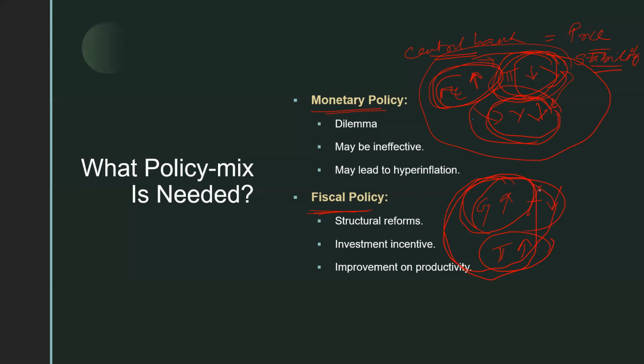So what will you do then? There is another policy: you decrease your tax rate. That might be helpful, because once you decrease the tax rate, it may lead to higher production, and that will improve your economic growth. At the same time, it might also lead to lower inflation, because if the tax rate is low, firms may not set higher prices, but moderate their prices while setting them.